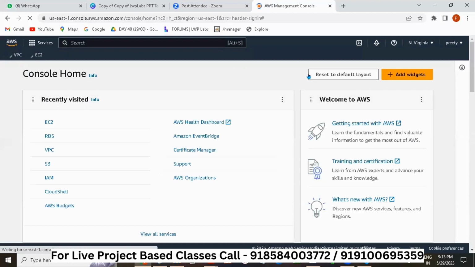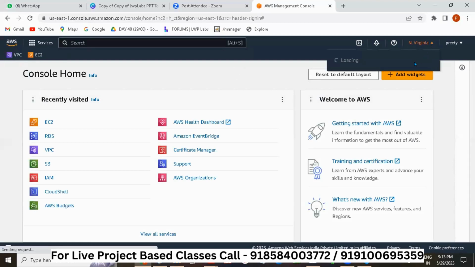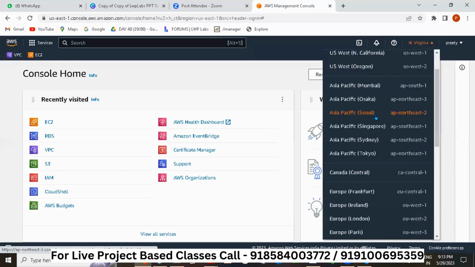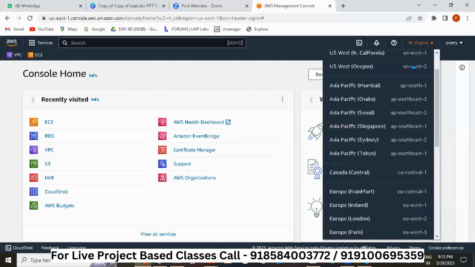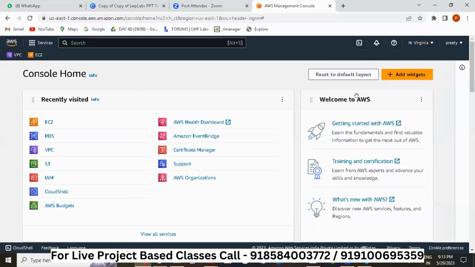So this is how the console looks here. You can see some regions where you can select, and they let us create our VPC and our servers there. There is a list of regions here. You can select any. We generally select, like I have selected here, North Virginia. You can select any you want. So we will work with North Virginia now.